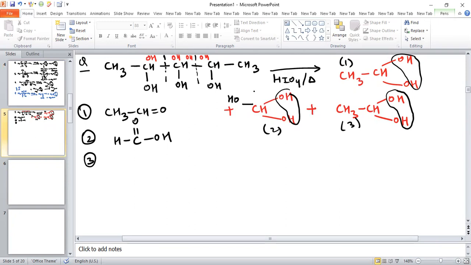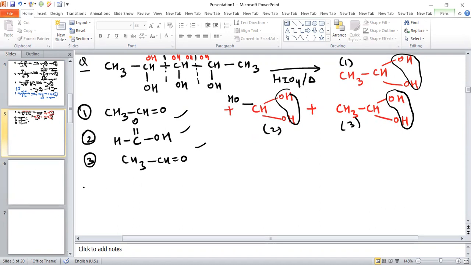Now see the third one. In the third one you can see when OH is removed and this H is removed, the product obtained is CH3, CH double bond O. So these three products are obtained after cleavage of the bond.